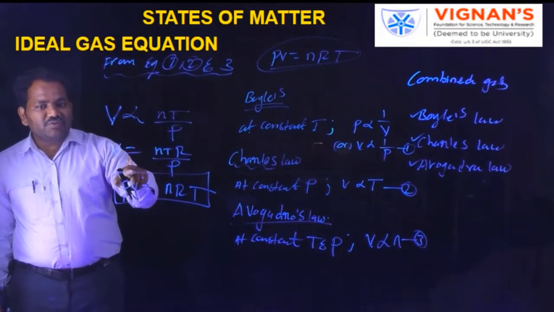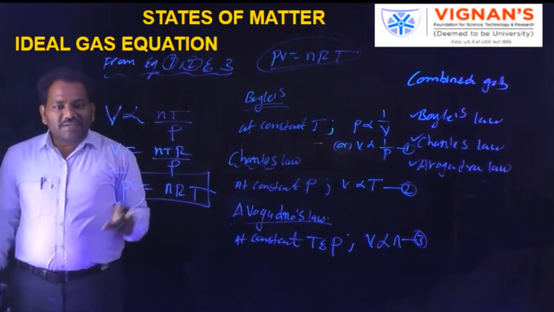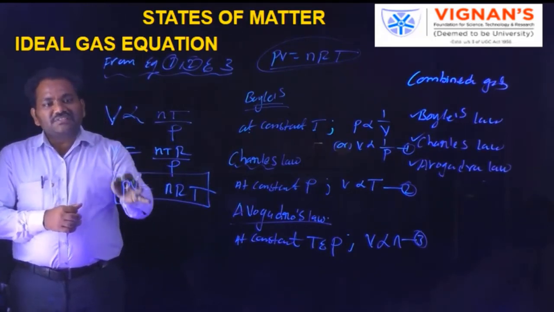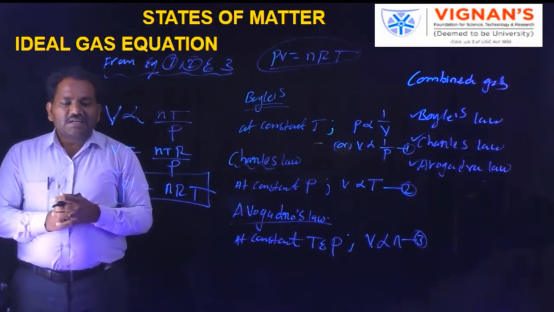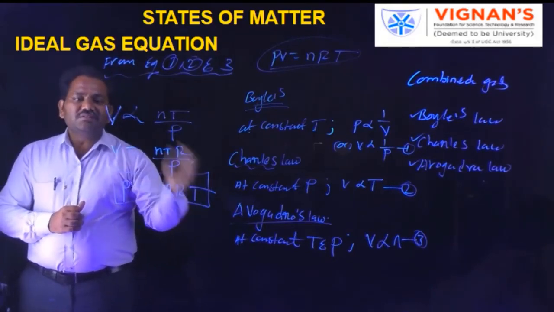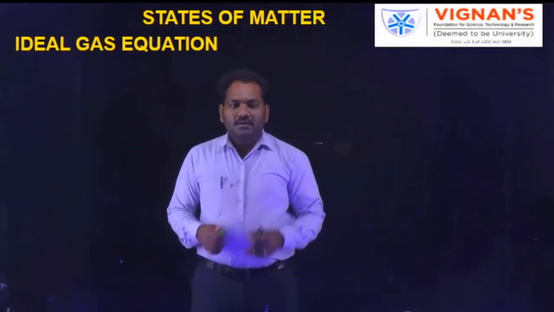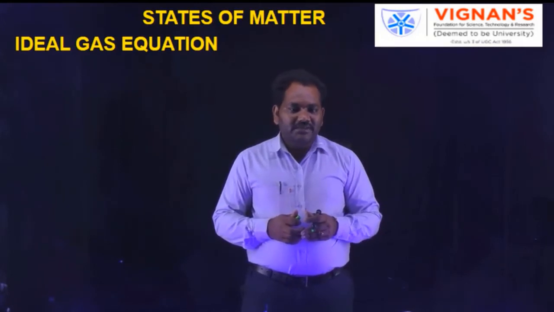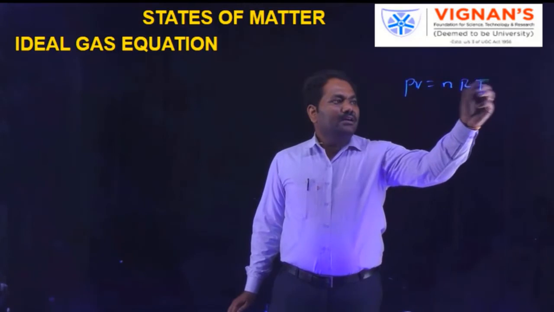It is derived from Boyle's law, Charles' law and Avogadro's law. By combining the three equations, this equation is arrived at. That's why this equation is also called the combined gas equation. That is nothing but PV is equal to nRT. Already we derived the ideal gas equation or combined gas equation, that is PV is equal to nRT.